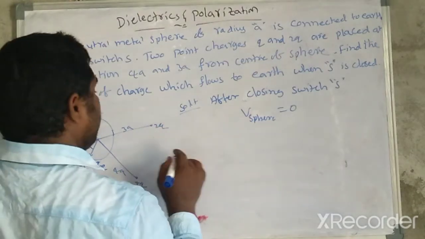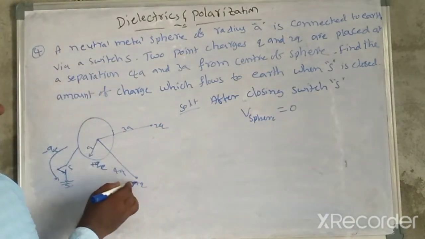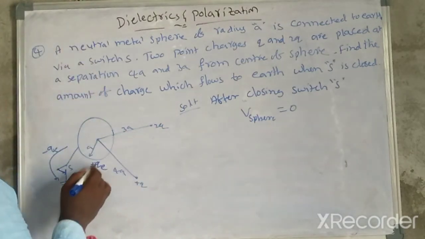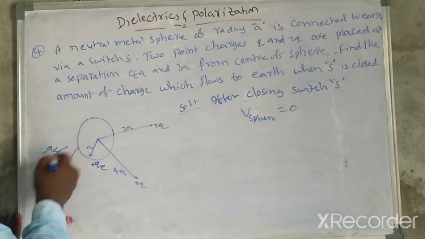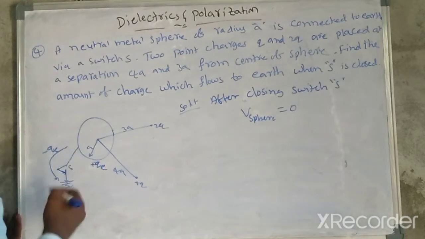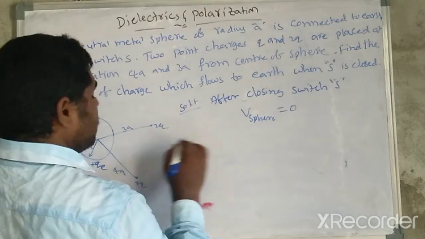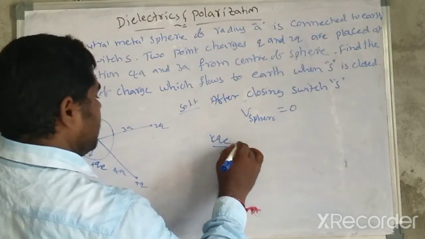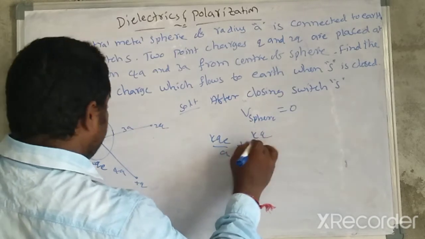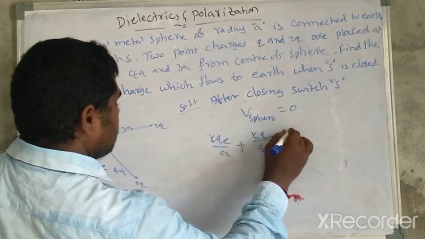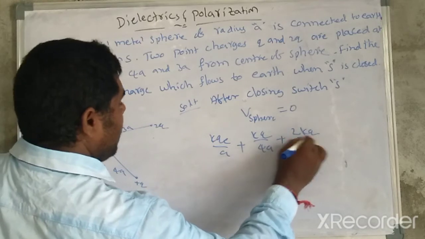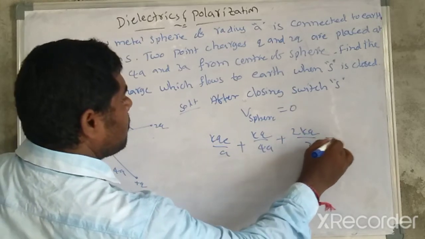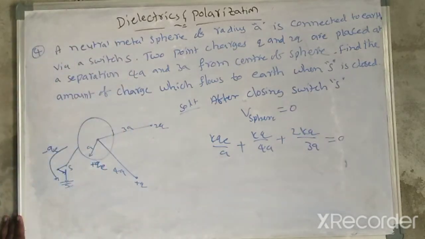So due to this one and due to this one, moving minus QE, the net potential KQE by A plus KQ by 4A plus 2KQ by 3A must be equal to 0.